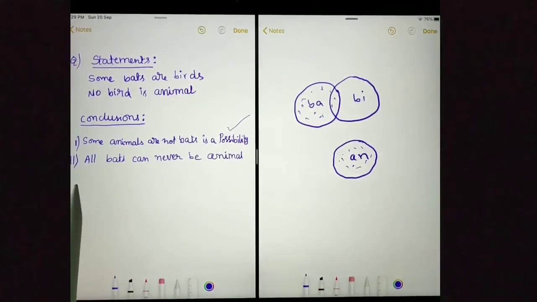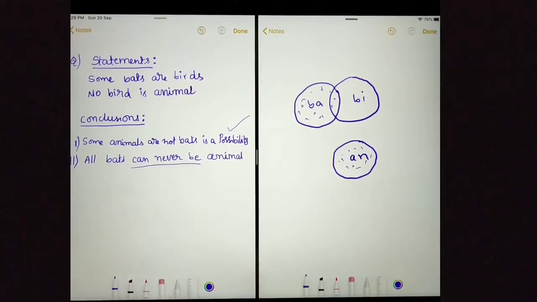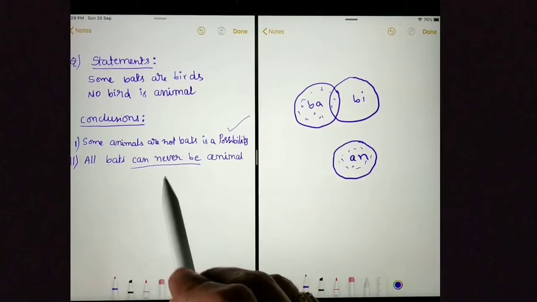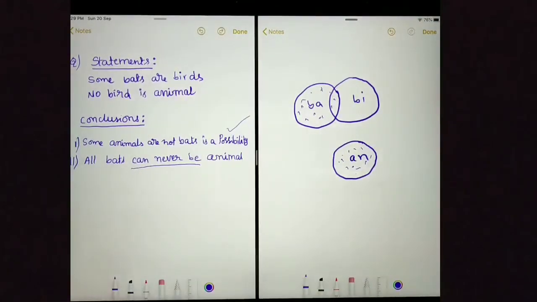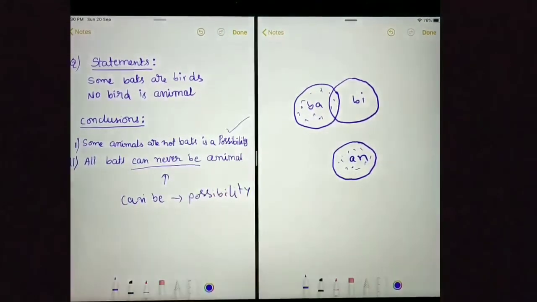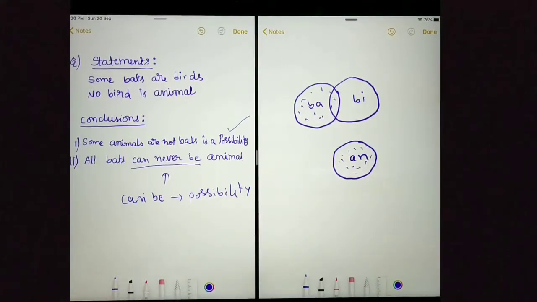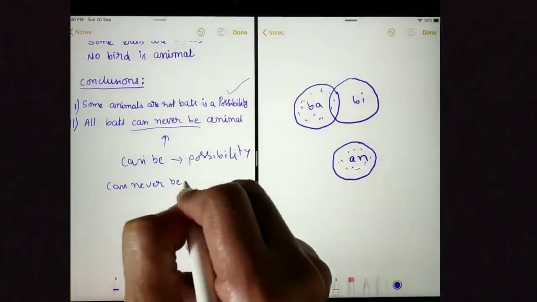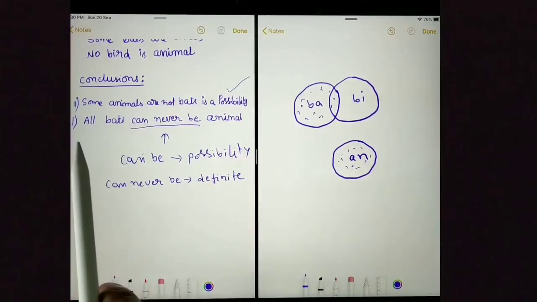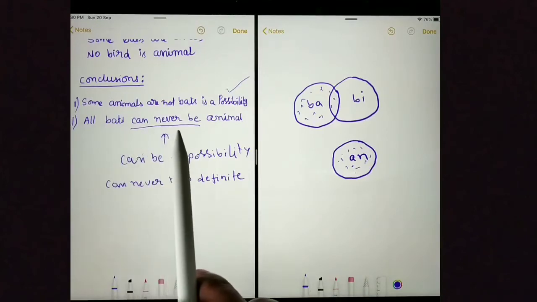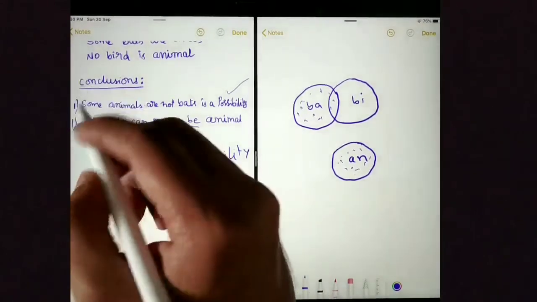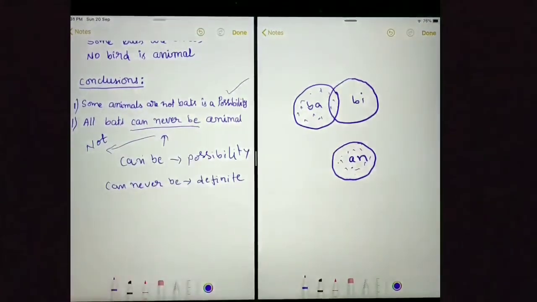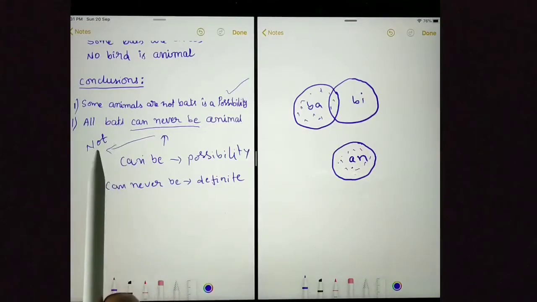Moving on to next conclusion. All bats can never be animal. We can see here can never be. Whenever we see can never be, treat that as a definite conclusion. Don't get confused with can be. Can be is a possibility conclusion, and can never be is a definite conclusion. You need to understand this difference. So in this conclusion, can never be is there, so this is a definite conclusion. Whenever we see a definite conclusion, for simplicity you can replace can never be with not. Now the conclusion is all bats are not animals.